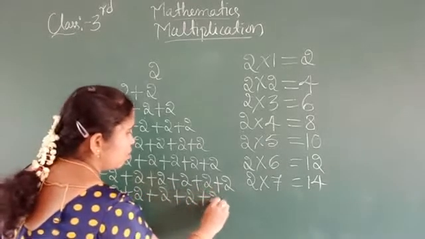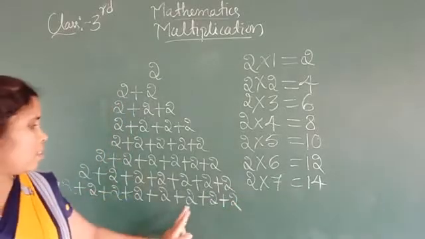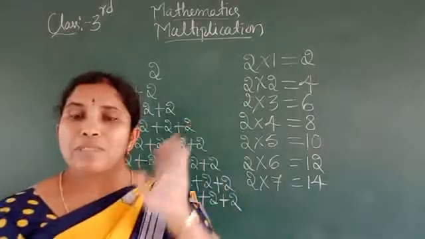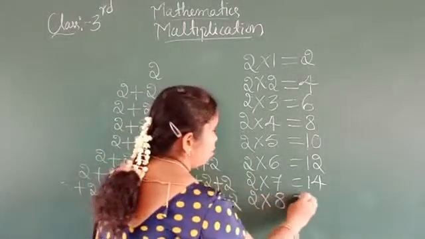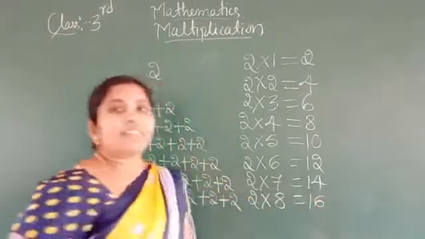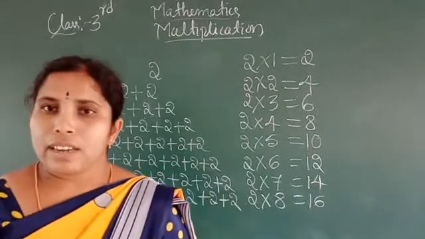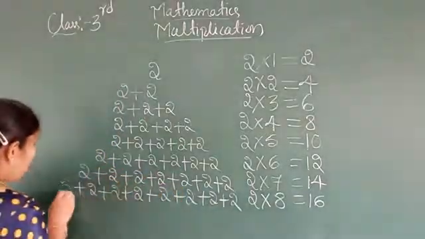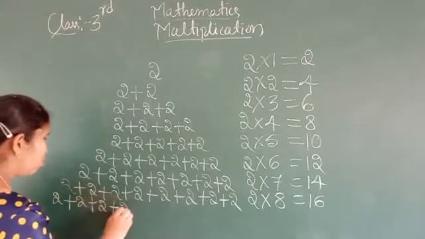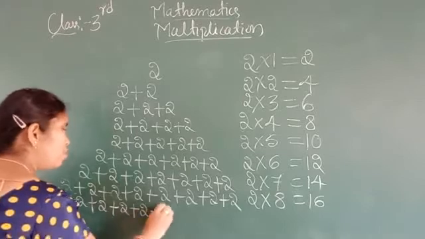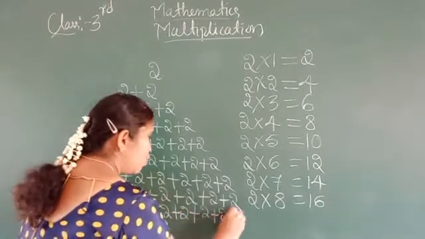Okay, so then next, 2 plus 2 plus 2 plus 2 plus 2 plus 2 plus 2 plus 2. How many times is there? 1, 2, 3, 4, 5, 6, 7, 8. 8 times is there. 2, 8 times means 16. 2 eights are 16. Do you understand?